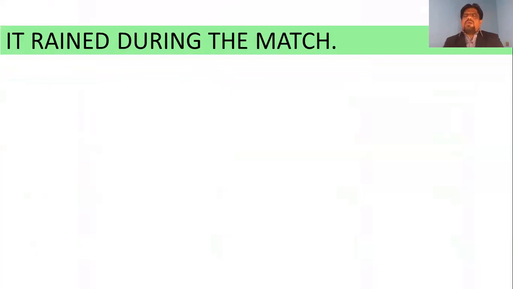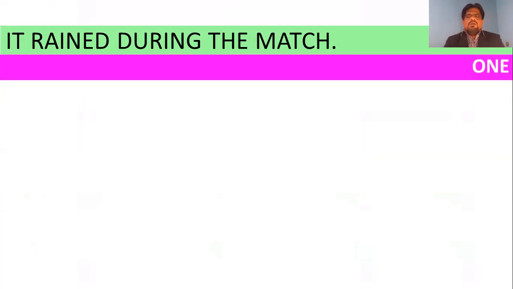How did we know that there was only one line or one sentence in the first line? Because we read like that: It rained during the match. Okay, this one. Why did you feel that in the second row there were two lines?